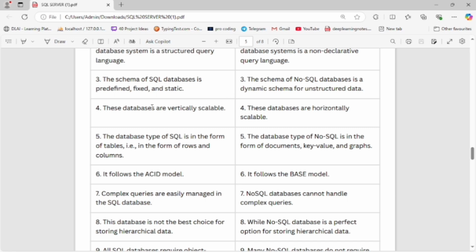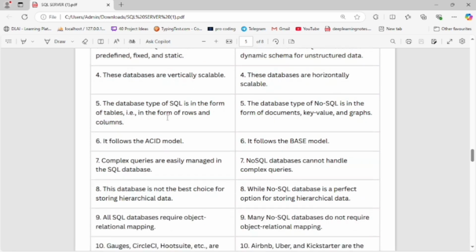In SQL the databases are vertically scalable, storing data in columns and rows, and in NoSQL the databases are horizontally scalable. Data is stored in collections, documents and tuples. The database type of SQL is in the form of tables, with rows and columns, and the database type of NoSQL is in the form of documents, key-value and graph. It stores key-value pairs and graphs.